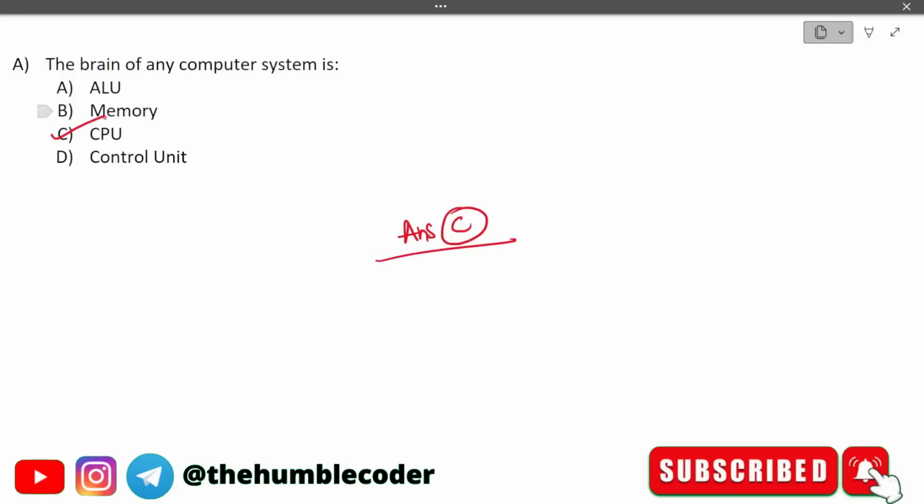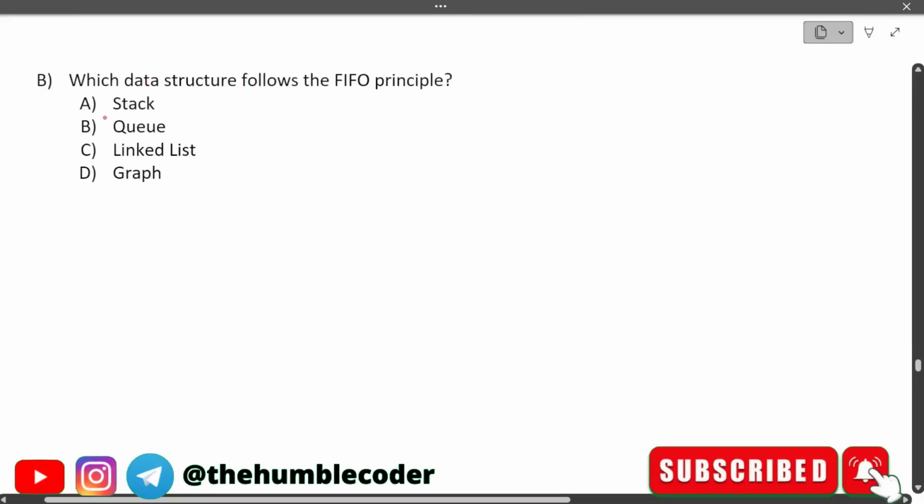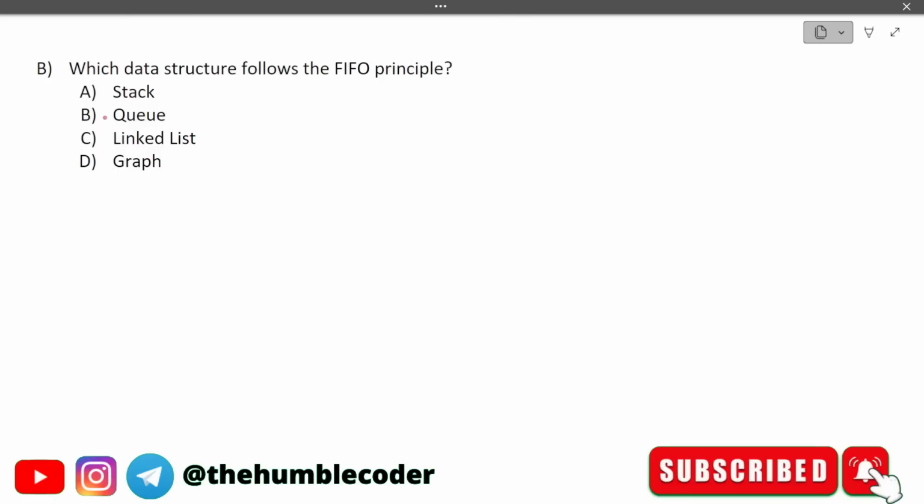So guys, I have a suggestion for you. Before checking out the answers directly, make sure that you think of the answers in your mind and then try to attempt the question, because this way you will have the practice of solving the questions on your own without just directly looking at the answers, and your muscle memory will work, and in the exams also you can think about the solutions of the question.